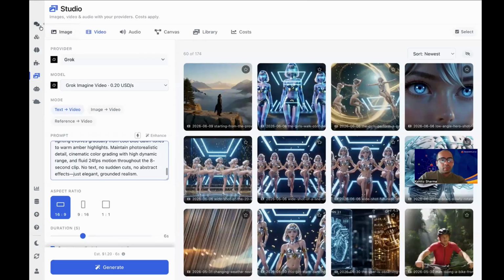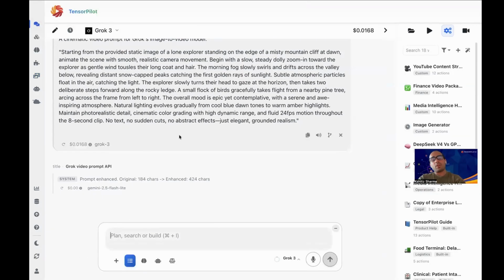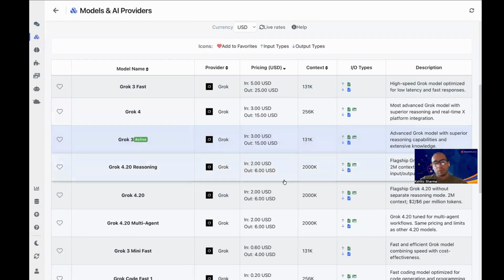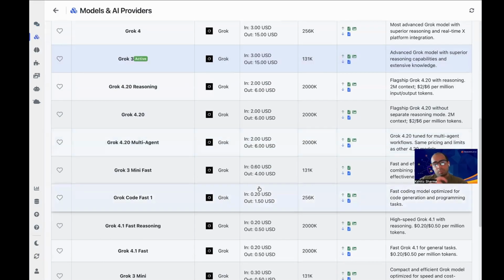All right. So yeah, this is all the Grok models. We try to provide you all the power of Grok in here, and Grok AI. TensorPilot is a local desktop app, a vehicle for you to use all these different models at your own convenience. There's no subscription fee as such. I mean, you can choose to pay for a pro subscription with us, but you pay directly to the API, to Elon, and you just pay via your tokens, right? You just use the tokens and you pay directly. We do not charge anything on that.